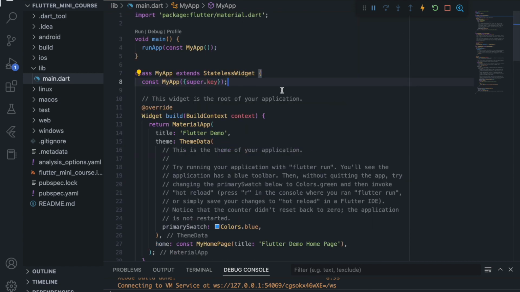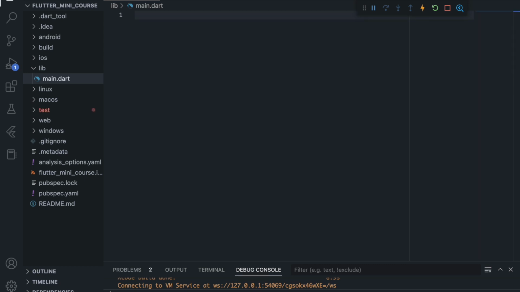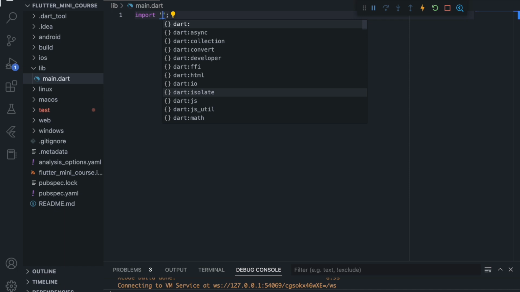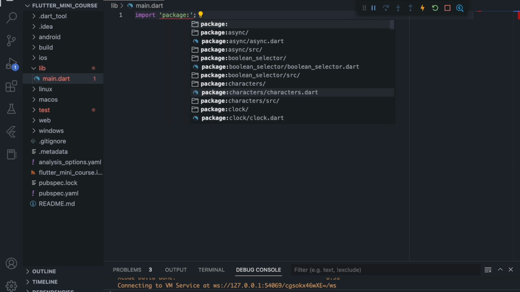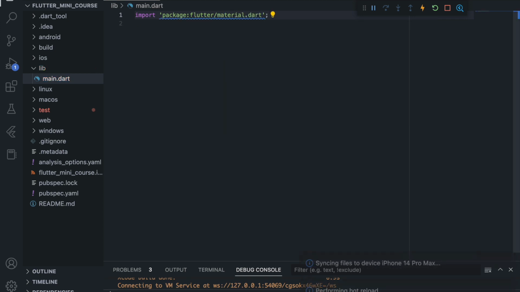So just ignore this for now and go to our VS Code page, and then we want to start from scratch. So we will remove everything from here. Control plus A or Command plus A, and hit backspace, and everything will be gone. Now we will start from scratch. So first of all, in the Dart file we want to import Flutter. So import, then package. Now the package's name is Flutter, and from Flutter we want to import the material Dart.